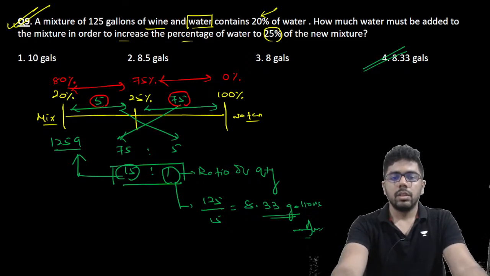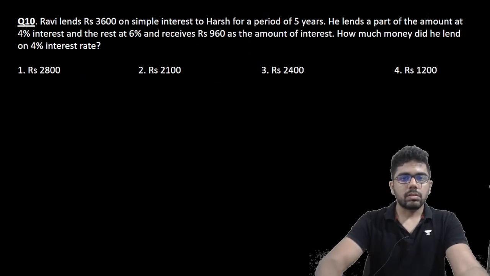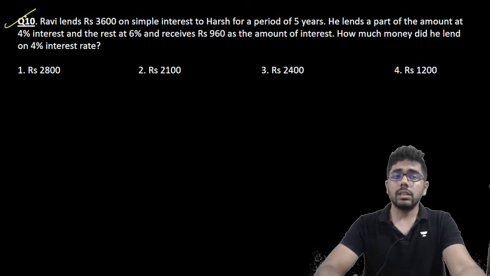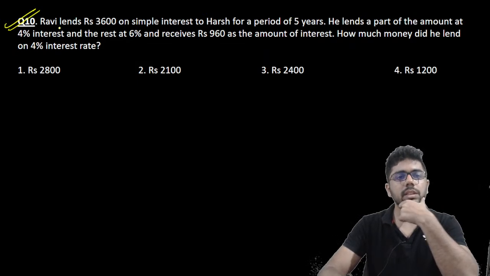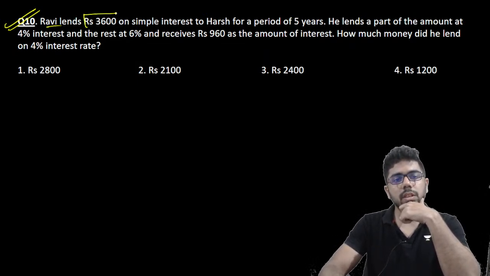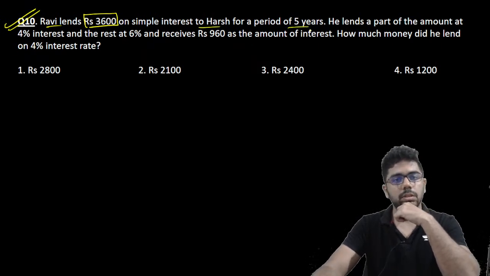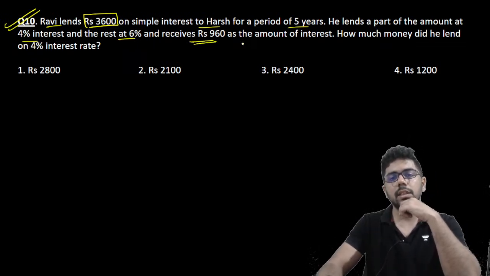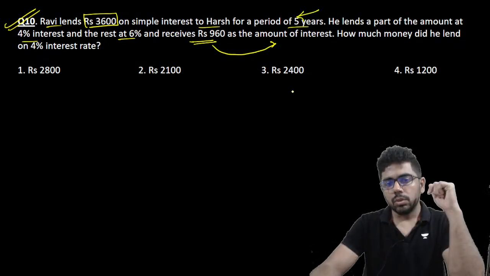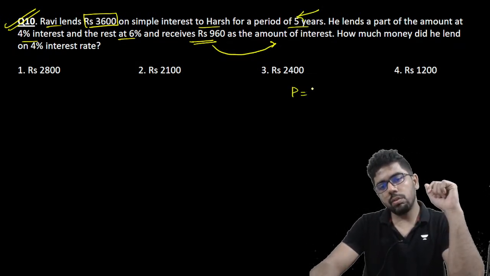ठीक है? Hope this is easy. Now let's take a look at how allegation is applied to different chapters. In this case, Ravi lends 3,600 on simple interest to Harsh for a period of 5 years. He lends a part of the amount at 4% interest and the rest at 6% and receives 960 as the amount of interest in 5 years. So how much does Ravi receive in overall?